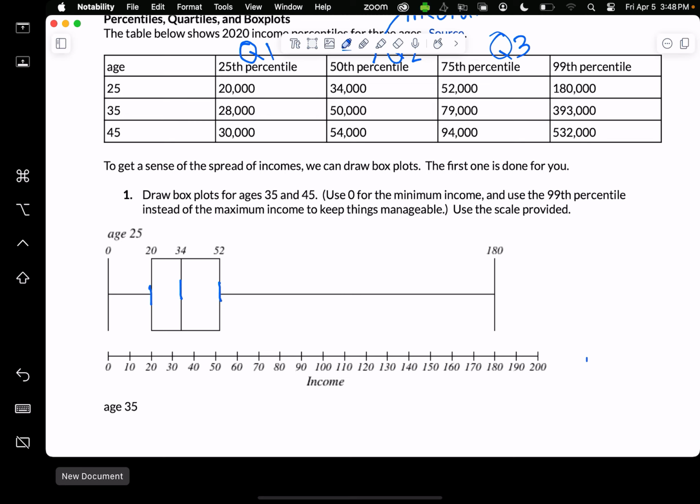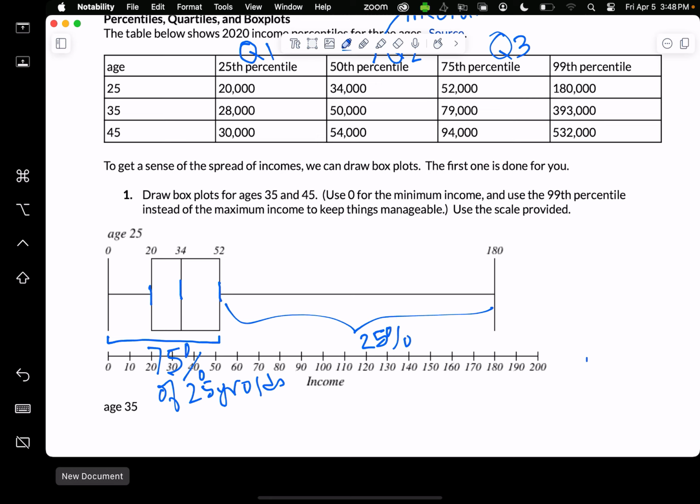So even though this isn't very far over, there's actually 75% of people in this range. 75% of 25-year-olds. And over here, even though it's a really wide spread, there are 25% of people in that range. Sometimes we say it's the richest 25% of the 25-year-olds.